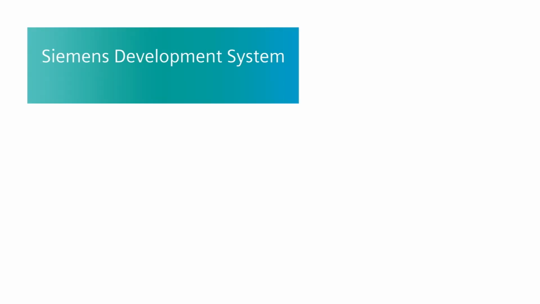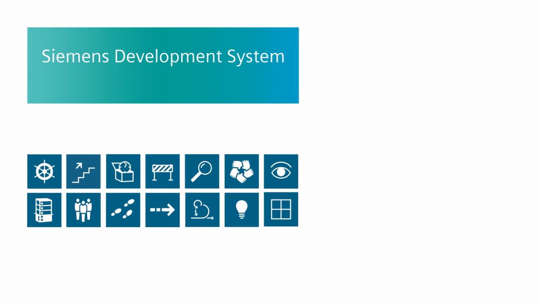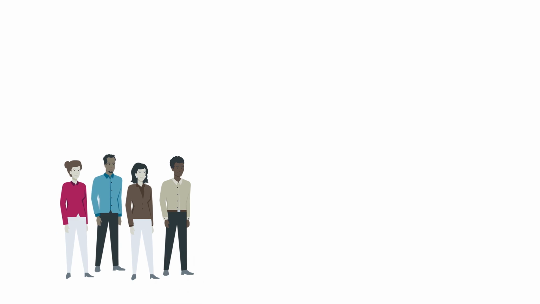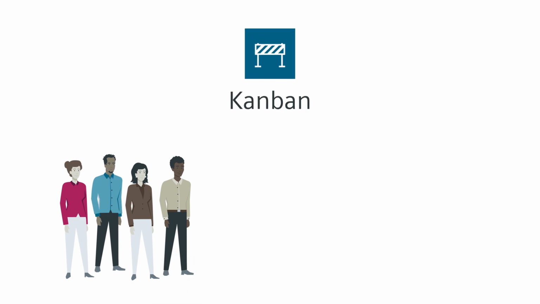Ready for the digital transformation and new market conditions with the 14 methods of the Siemens Development System, or SDS, that are helping Siemens become an innovation leader and digital champion. Stephen and his colleagues want to plan their upcoming tasks using the Kanban method. But what is it all about?